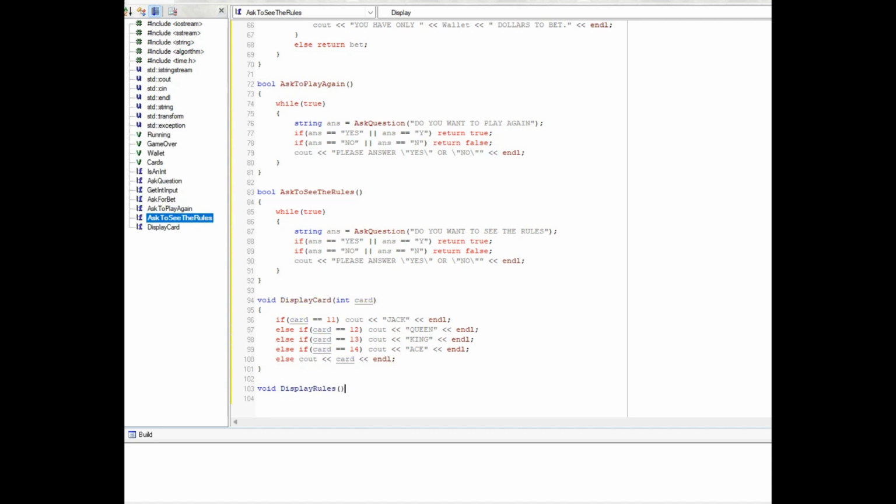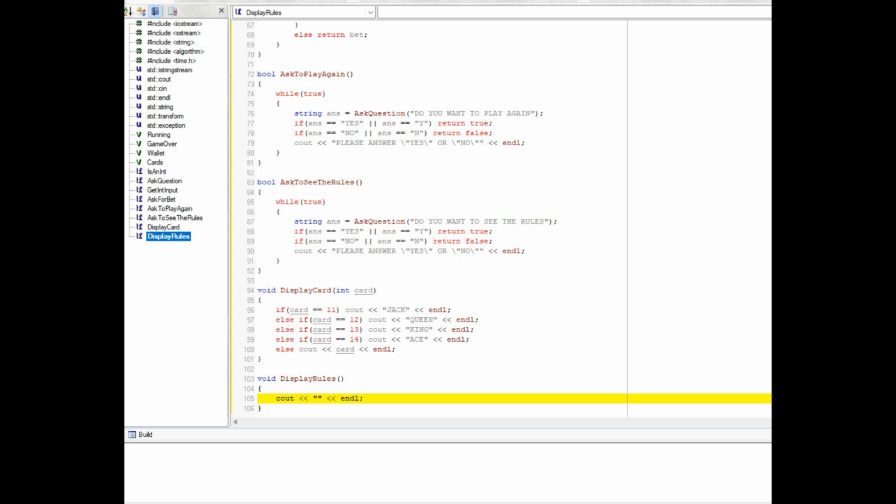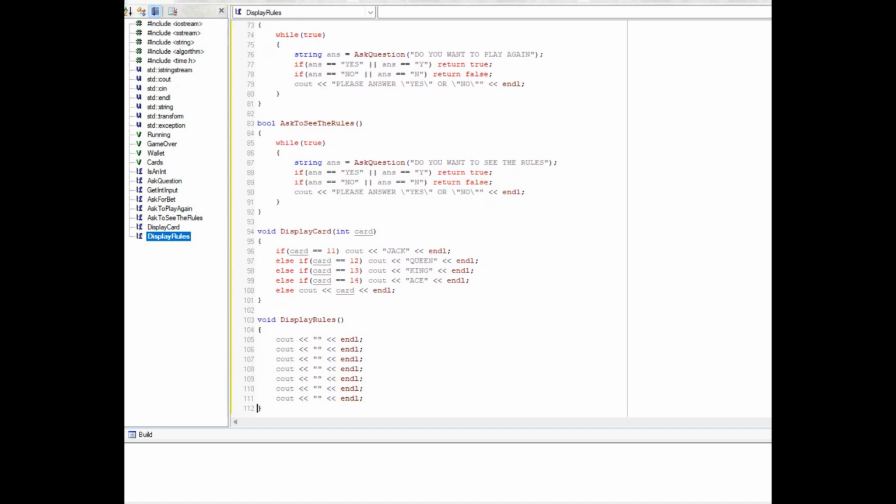Let's go get that. All right, 7 couts. So cout, and an endl. That's 1, 2, 3, 4, 5, 6, 7. All right, copy this, paste. Copy this, paste.